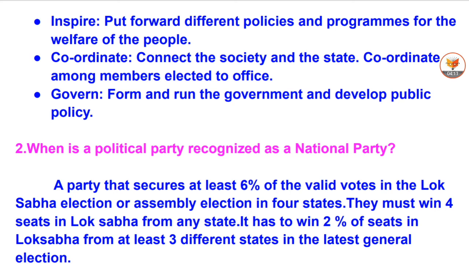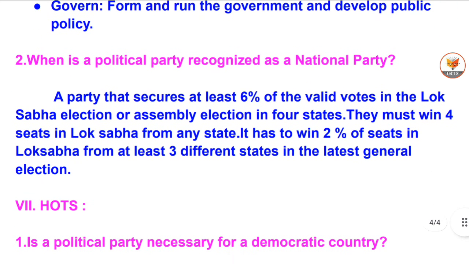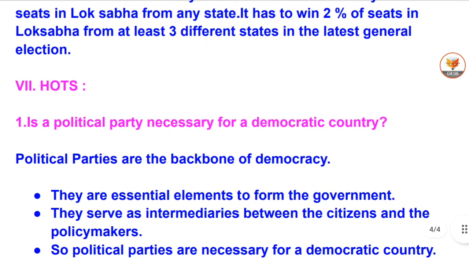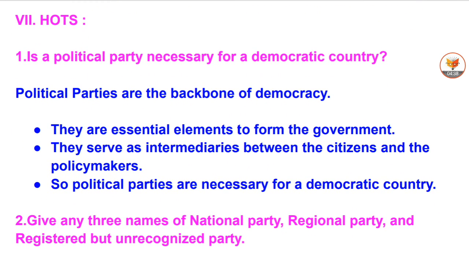2. When is a political party recognized as a national party? A party that secures at least 6% of the valid votes in the Lok Sabha election or assembly election in 4 states. They must win 4 seats in Lok Sabha from any state. It has to win 2% of seats in Lok Sabha from at least 3 different states in the latest general election.